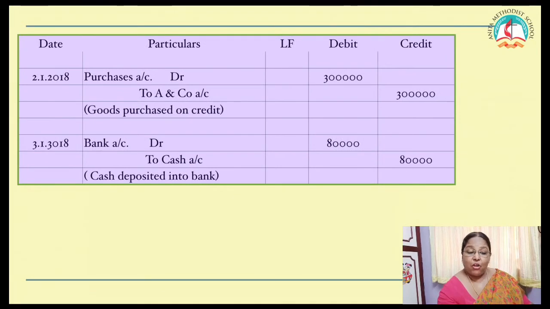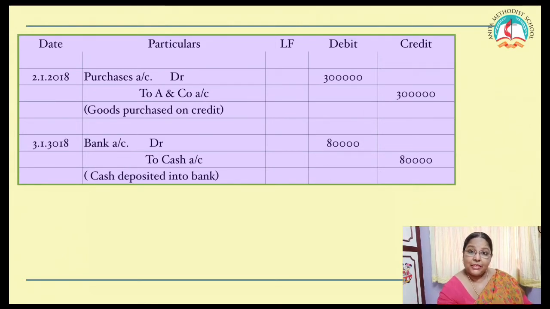Goods purchased on credit from A and Co. So, purchases always is debit, that you know. Purchases account debtor. Who is the giver? A and Co is the giver. So what you are doing? You have to credit A and Co. Purchase account debtor to A and Co. Goods purchased on credit, and write the amount in the amount column.